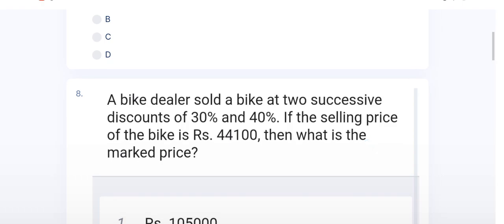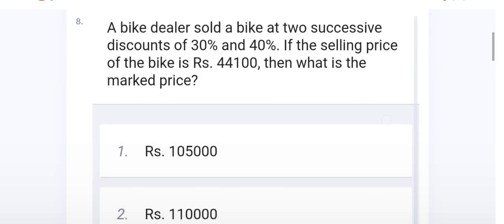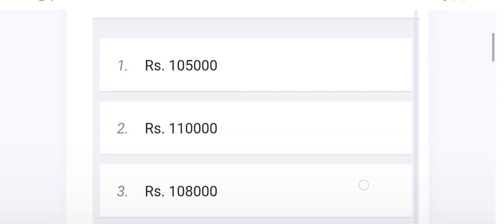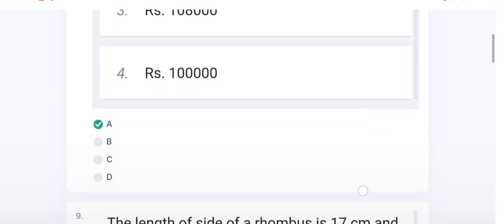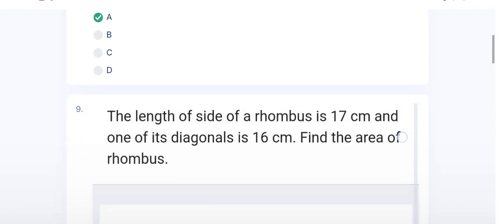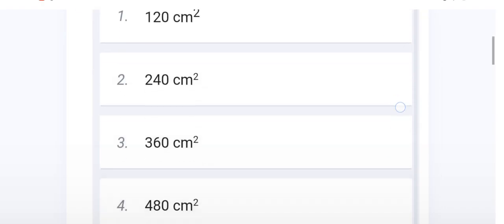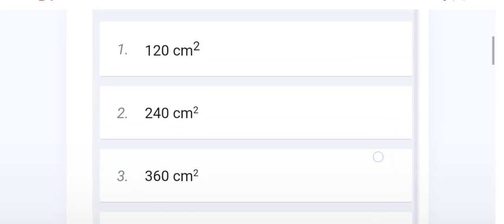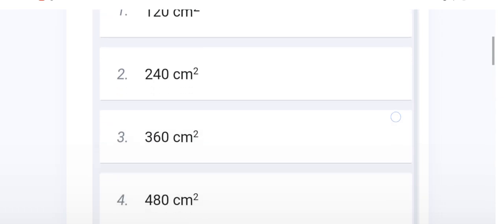And the 8th question belongs to percentage. Option A is the right option of this question. The 9th question is about the rhombus, to find the area of the rhombus. The right option of this question is B, 240 centimeter square.